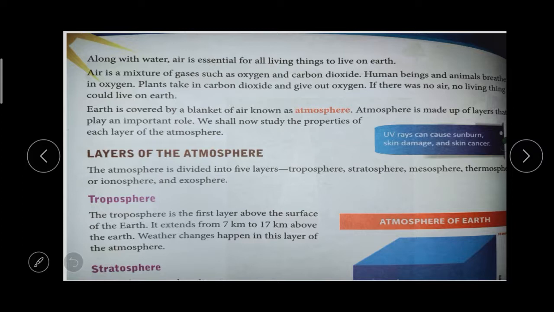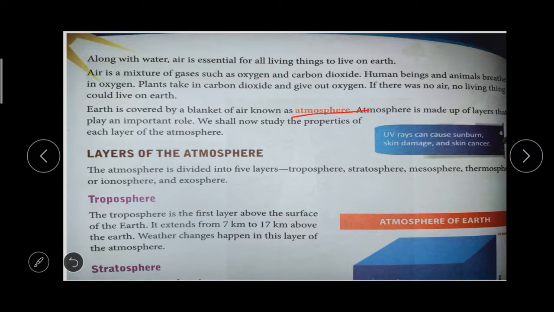Earth is covered by a blanket of air known as the atmosphere. You all know about the atmosphere, right? The atmosphere is made up of many layers. In this chapter we are going to learn about the layers of the atmosphere.